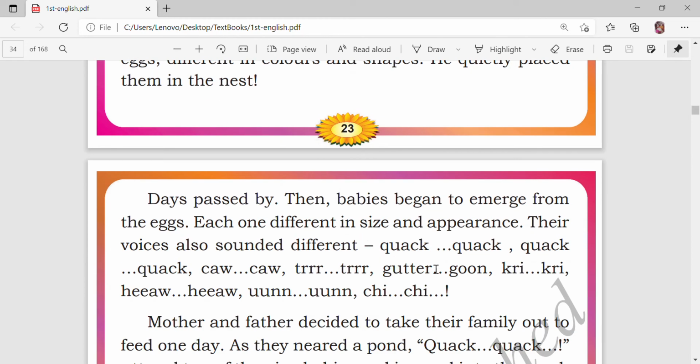Quack, quack, quack, quack, caw, caw, caw, trr, trr, trr, gutter, gutter, goom, goom, goom, crick, crick, crick, chee, chee, like this sound. They are different. Here is the one, quack, caw, 2, 3, 4, 5, 6, 7, 8, 9. Okay, do you understand, children? The 9 eggs are of different shapes, different colors and also different sounds. Okay, do you understand, children?